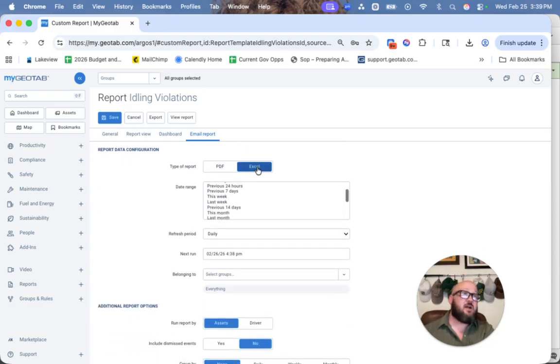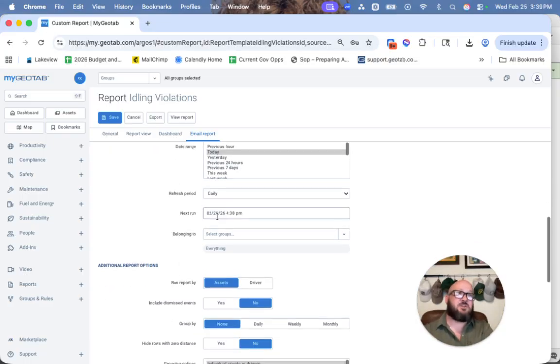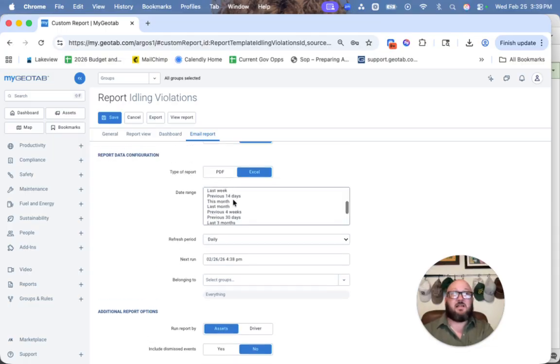Down below is where we get to configure what that report actually looks like. Do we want it in a PDF or via Excel? In this instance, we'll leave it as Excel. Additionally, what date range do we want it to cover? Do we want it today, maybe the last 24 hours? Maybe it's the last month, right? We can expand this and contract it as needed, but there are a lot of different options there.